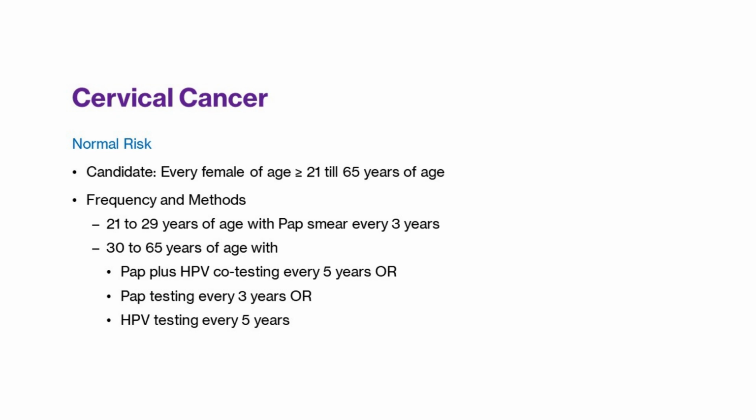The methods depend upon the age, so patients at age 21 to 29 years will be screened via pap smear every 3 years. And those patients who are 30 to 65 years of age will be screened with pap smear every 3 years, or pap plus human papillomavirus co-testing every 5 years, or human papillomavirus testing every 5 years.